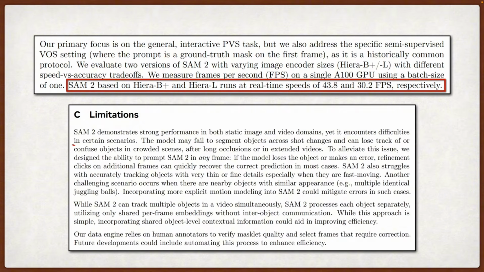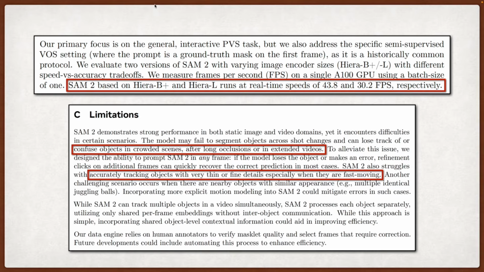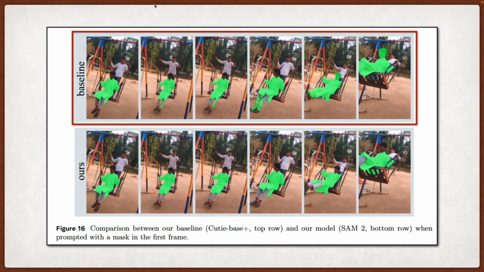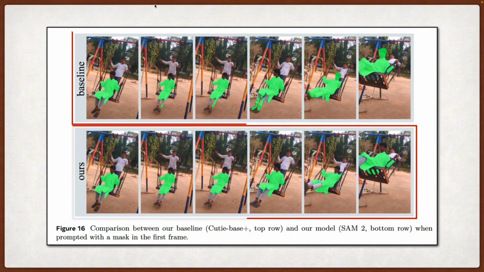They admit the model struggles with thin structures, fast-moving objects, and crowded scenes where similar objects are close together. And while they can handle multiple objects, each object is processed independently. There's no communication between different object tracks, which seems like a missed opportunity. The memory mechanism is neat, but also somewhat limited. They only keep memories of recent frames, plus prompted frames, and everything is stored as spatial feature maps. This means they might lose important temporal patterns that could help with tracking through occlusions or appearance changes.